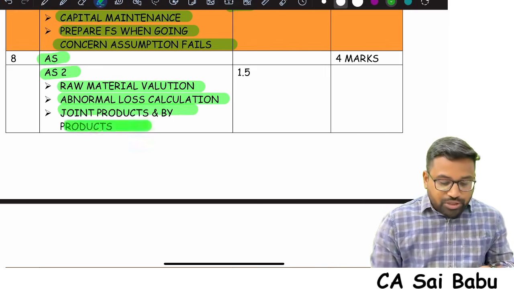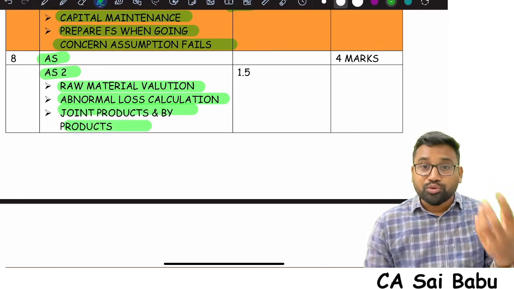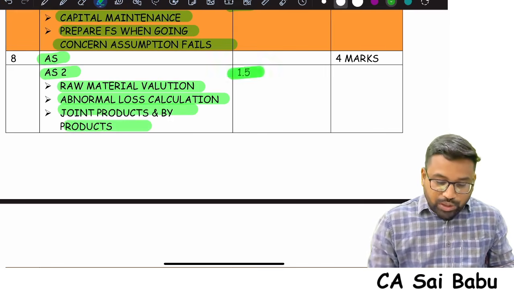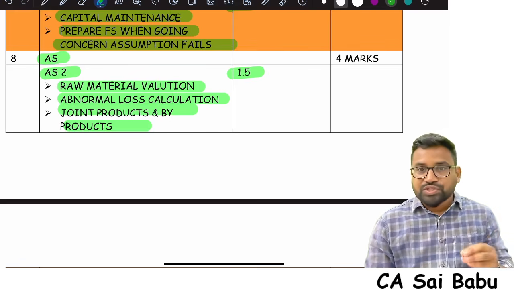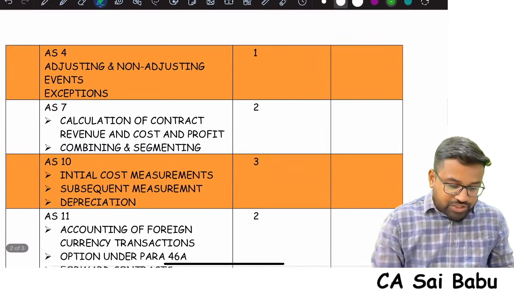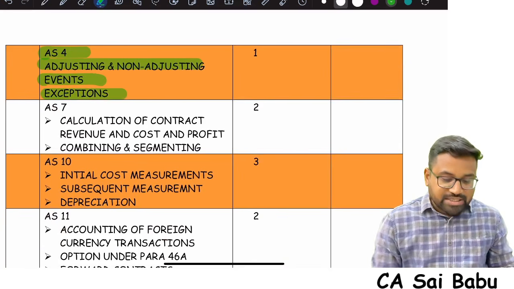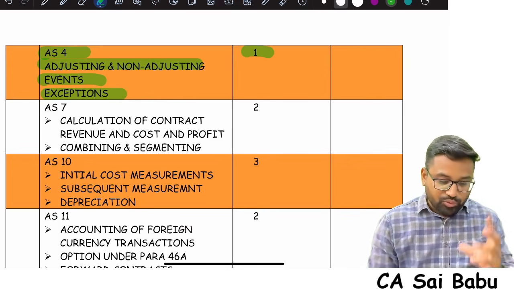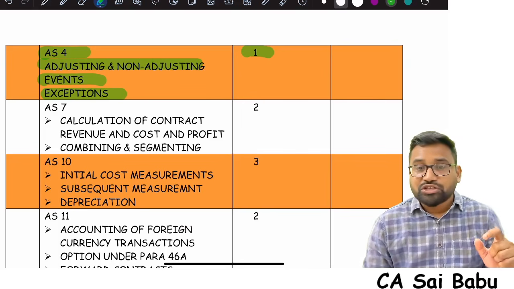And in case of joint products and byproducts are given in the question, how we are going to deal with it. All these are the important areas you need to focus from AS2. So 1.5 hours, and try to solve questions from the study material. AS4, again, adjusting, non-adjusting events, very simple topic, very simple standard, small standard. You can complete it in 1 hour along with the questions. Especially focus on the exceptional areas.